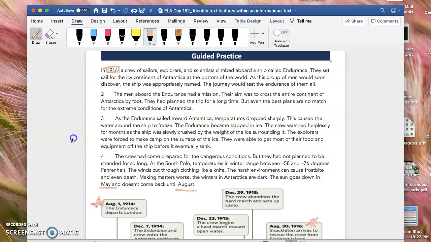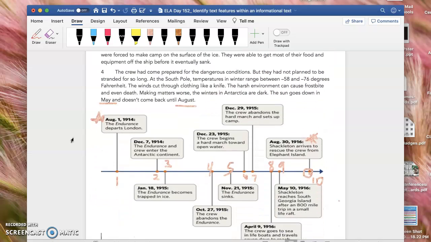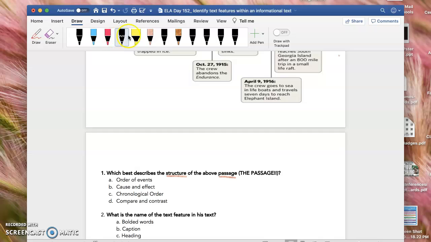Okay? And so this text, of course, would be a chronological text. And then you also have the timeline there to help you out. So this text is in chronological order. The second question says, what is the name of the text feature in this text?